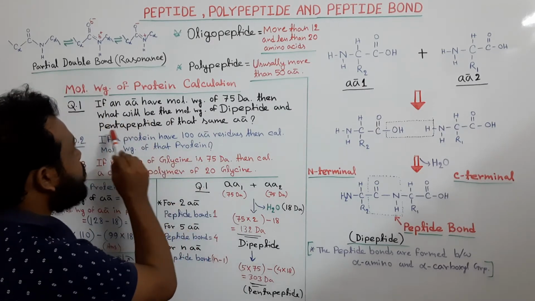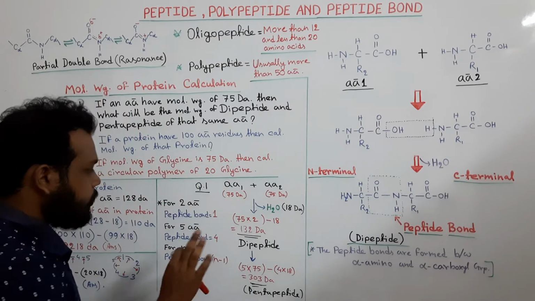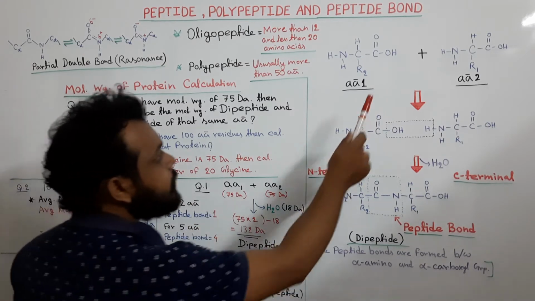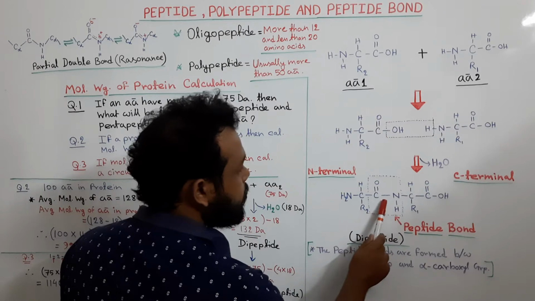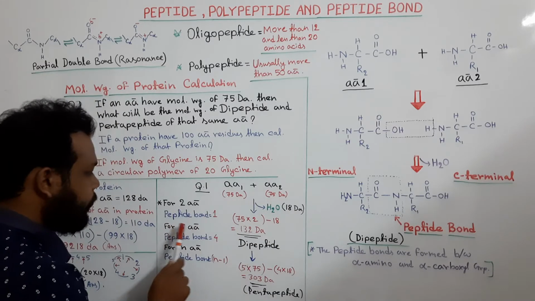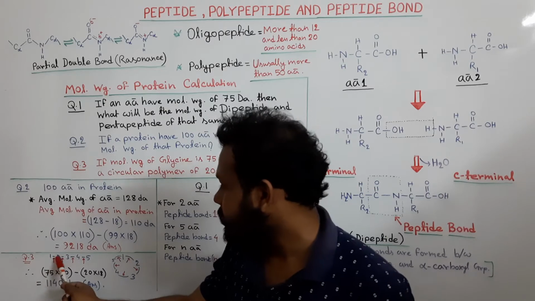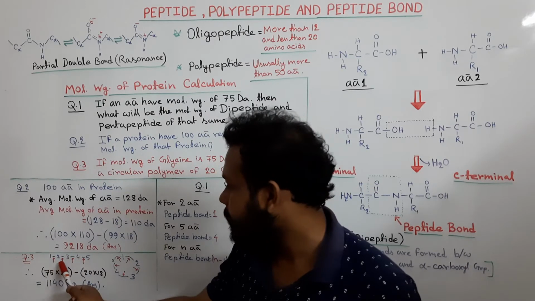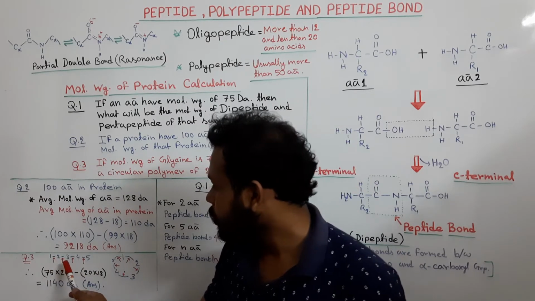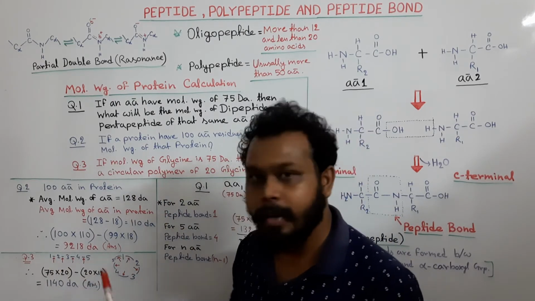Now we will see the pentapeptide, the molecular weight of a pentapeptide of the same amino acid. So here we see one rule: for 2 amino acids, the number of peptide bonds is 1. Okay, so 1 water molecule will be released. Suppose 5 amino acids are linked by peptide bonds. How many peptide bonds will be there? So 1, 2, 3, 4. So there will be 4 peptide bonds for 5 amino acids.